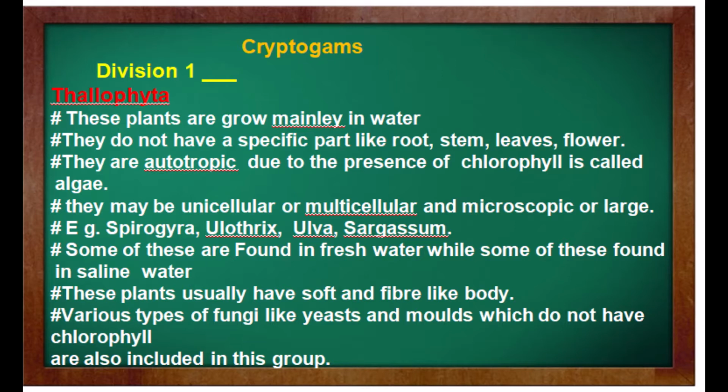Some of these plants are found in fresh water while some are found in saline water. These plants usually have a soft and fiber-like body. Various types of fungi like yeast and molds, which do not have chlorophyll, are also included in this group. That means Thallophyta are the group of plants which includes algae-like plants as well as fungi-like plants. So, this is the basic structure.